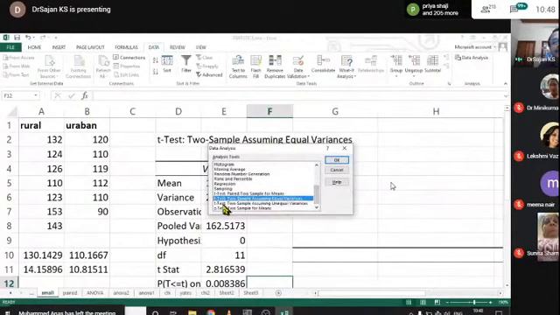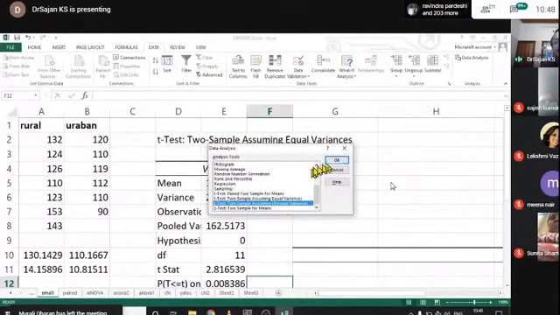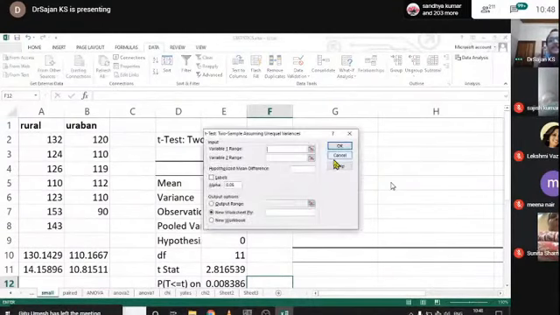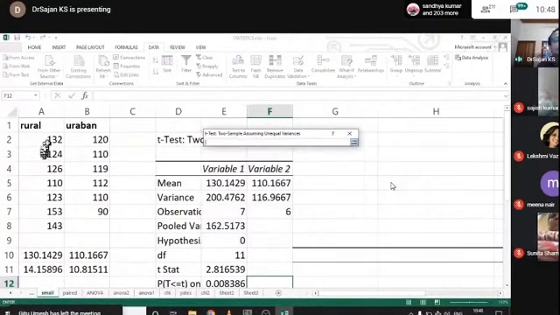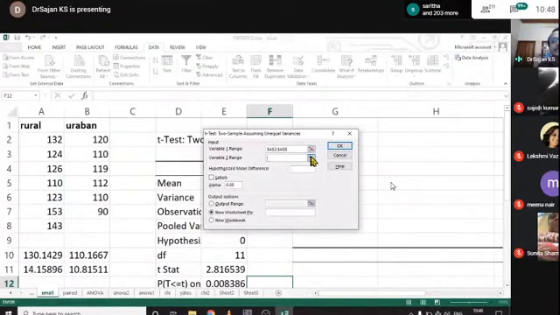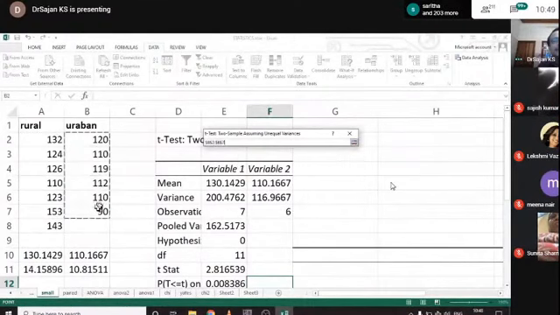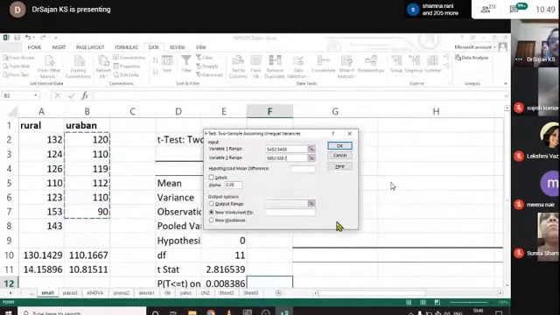Select the second one, t-test two-sample assuming unequal variances. Just click and click OK. Now select the first variable range here and select the second variable range here, and this process should be familiar for you. This button is to select the data, and again click on this, it will return to the window.